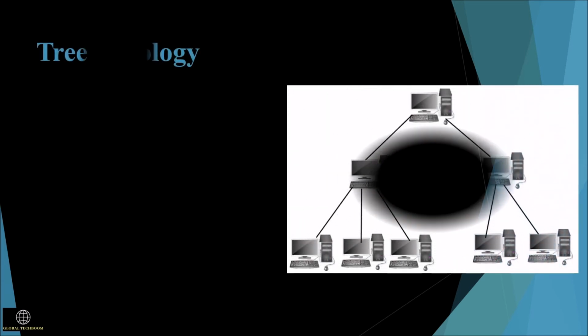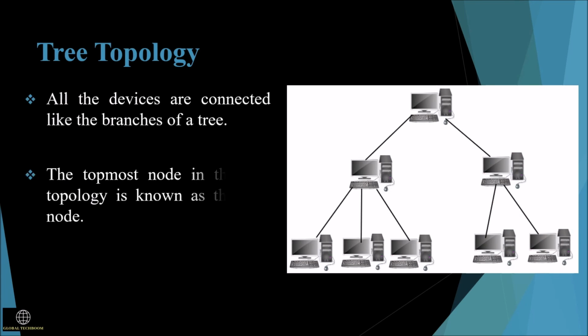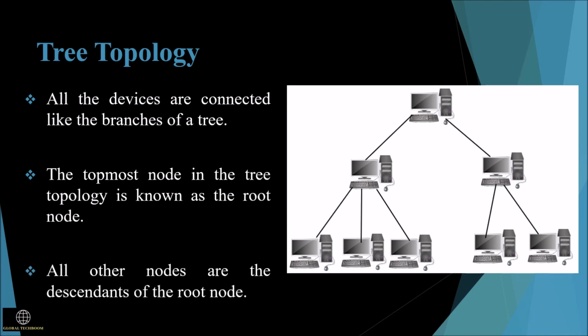Tree topology. In this topology, all the devices are connected like the branches of a tree. The topmost node is known as the root node and all the other nodes are the descendants of the root node. Here, only one path exists between any two nodes for the data transmission on the network. It has a parent-child hierarchy. This is usually implemented in WAN.